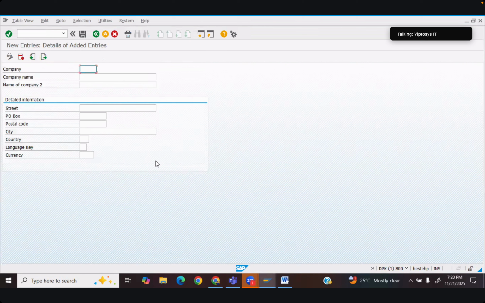In the new entries, I'll give it something like BMW IN, BMW international, and then we have this as global. We can give all these details if we have them, but right now we'll go for save.